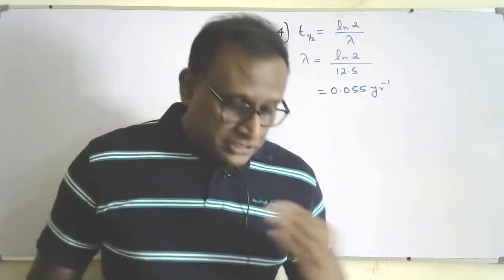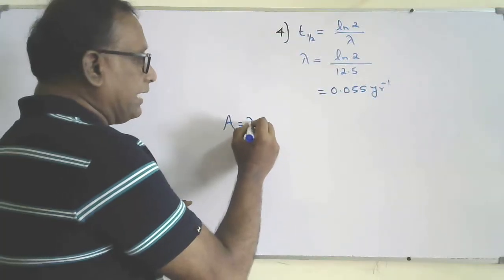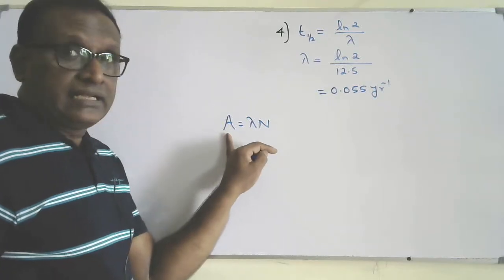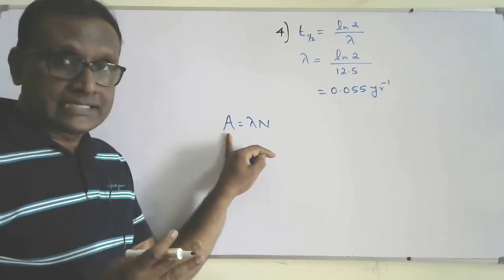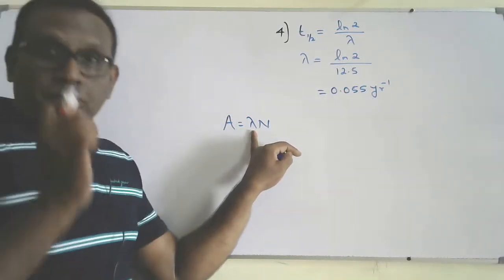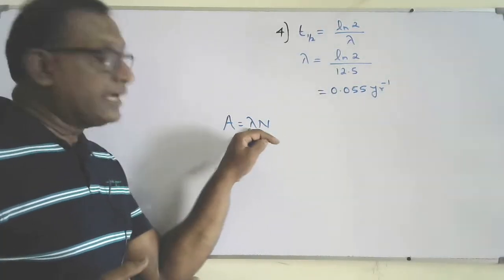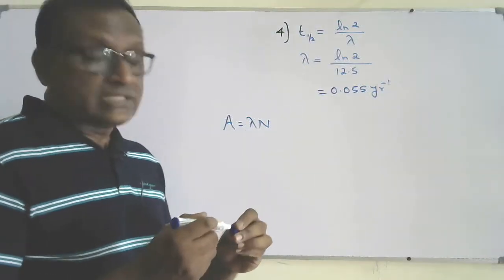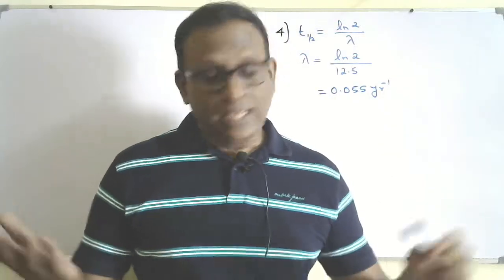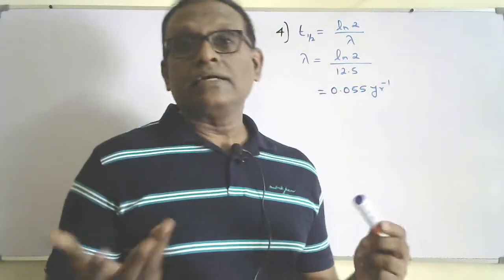I can keep the value of lambda in anything, whether per second or per day or per year. But when you are using A equal lambda N, be careful, their lambda must be in per second. You can't keep any other units for lambda because the unit of activity is becquerel, which means per second. So here N has no unit, lambda must be in per second, then you will get activity per second, that is becquerel. But if I am going to use any other equation, A equal A naught e to the power minus lambda t, or N equal N naught e to the power minus lambda t, I can keep lambda in any unit. It's not necessary to keep it in per second, right?